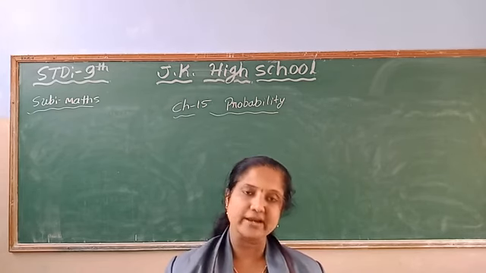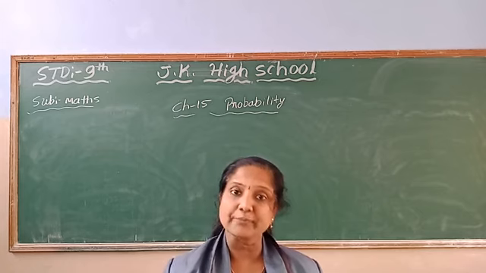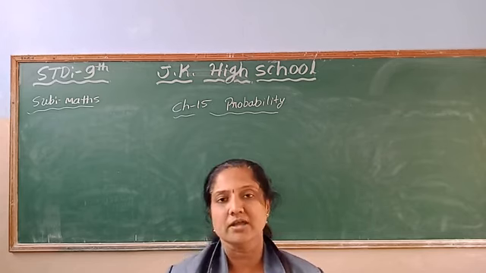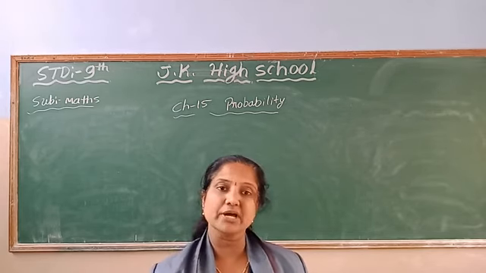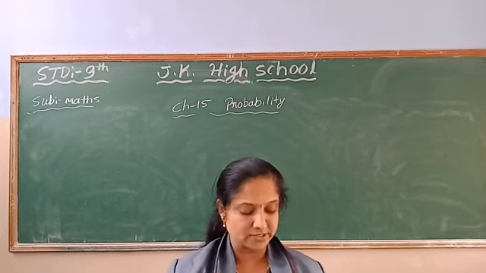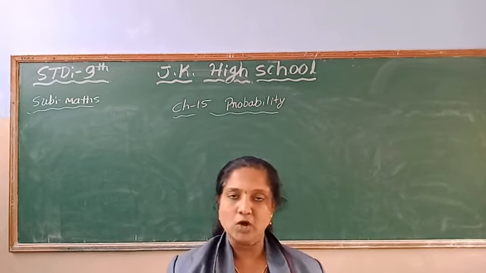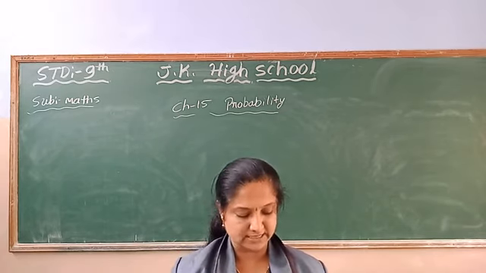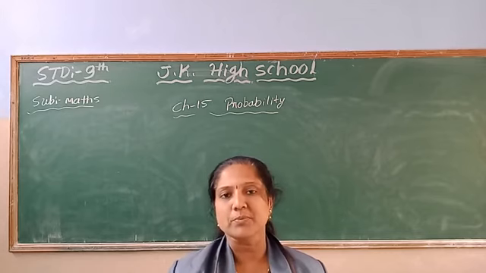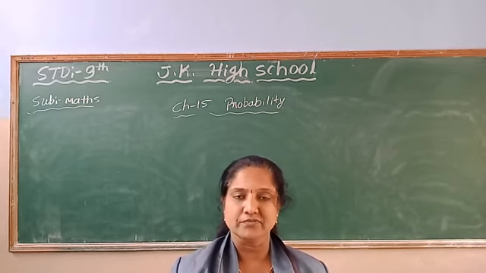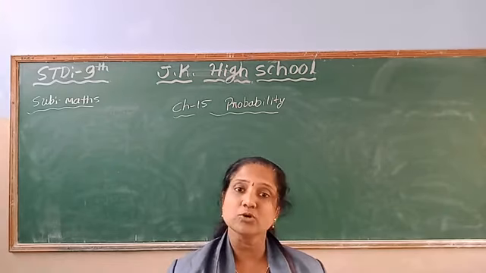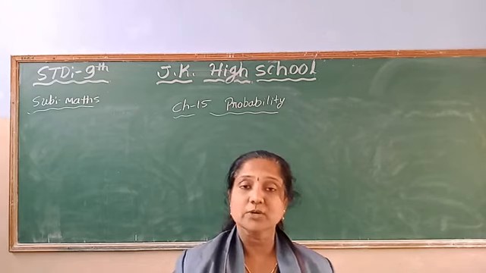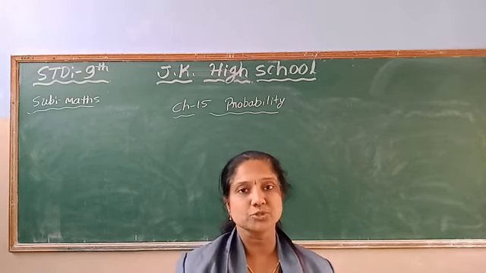The empirical or experimental probability, which we represent by P of E, the probability of an event, is given by one formula: P of E is equal to the number of trials in which that event has happened divided by the total number of trials. How many times we tried, and in that, according to the event, how many times the outcome has come. So that is the formula to find the probability of an experimental or empirical event. The probability always lies between the values 0 and 1, children.